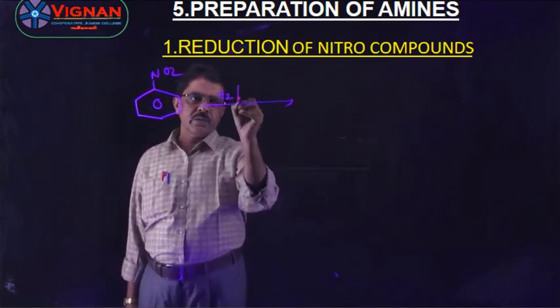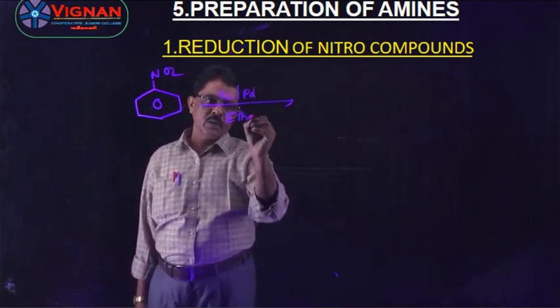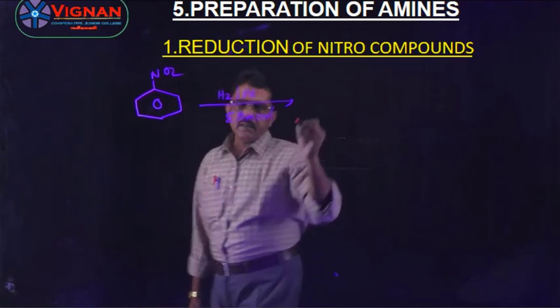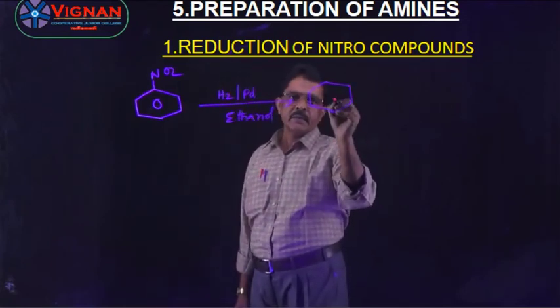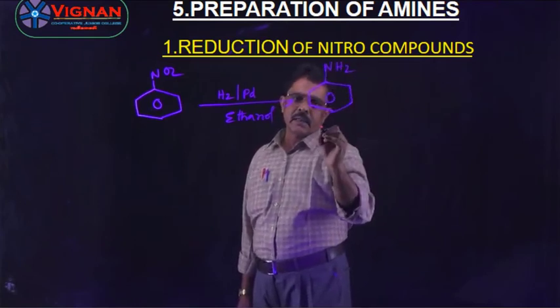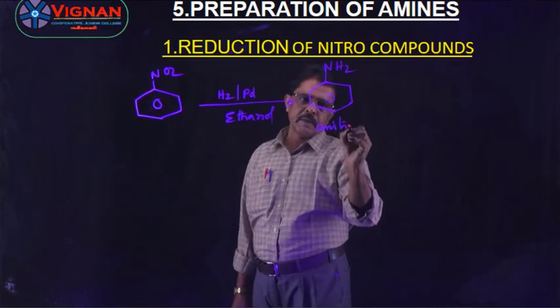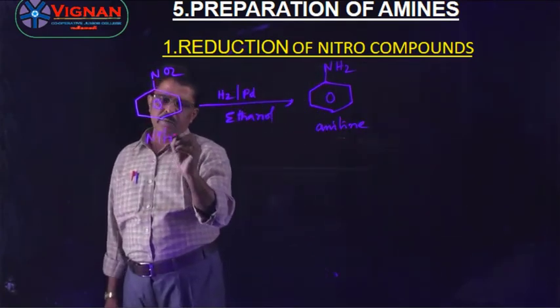with H2, Pd, ethanol. Then you will get the nitro group converted into an amine group. This one is the aniline, and this one is the nitrobenzene.